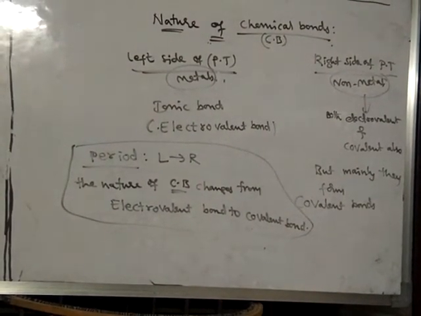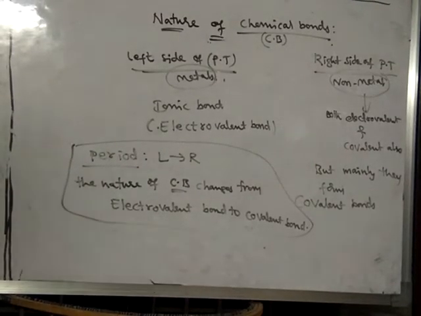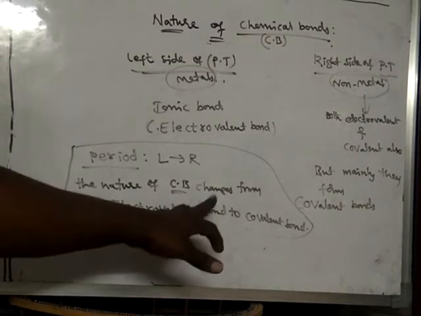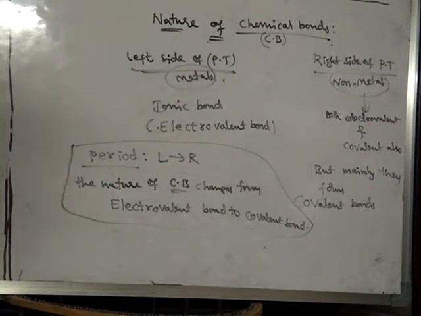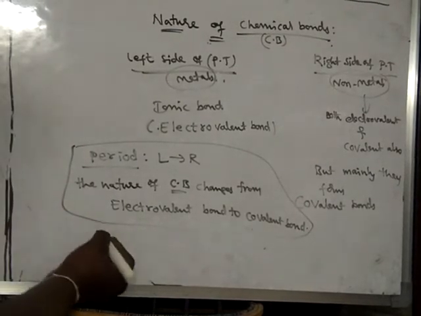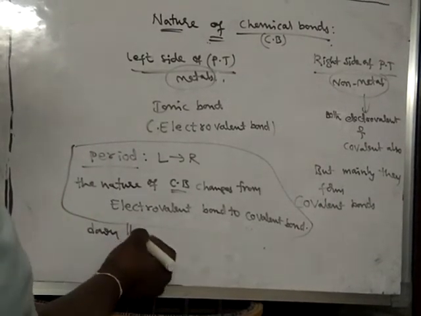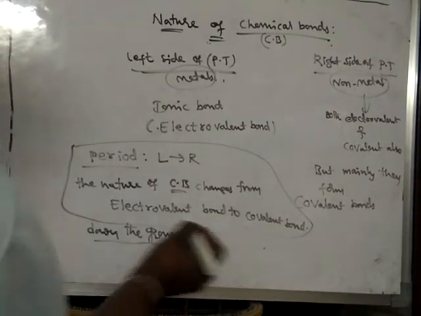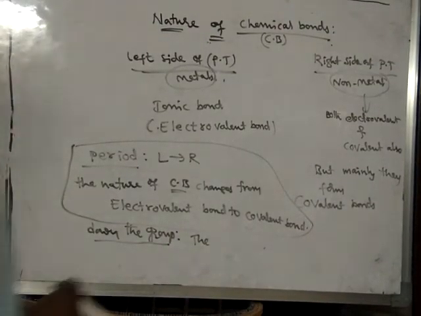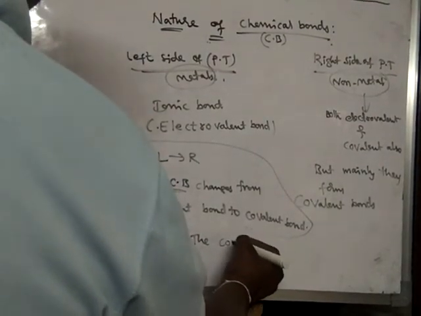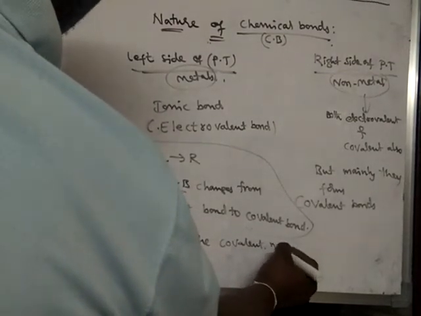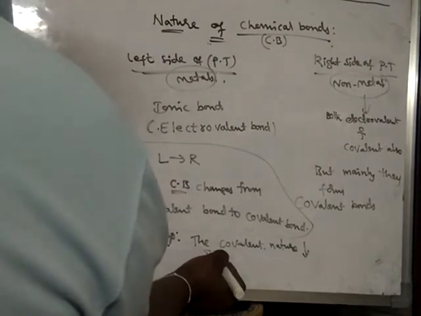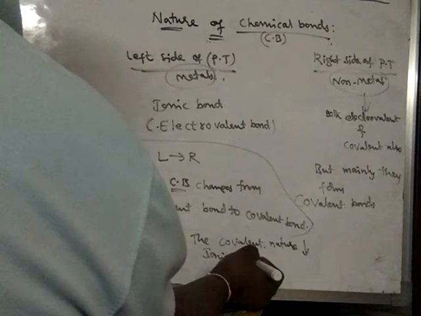In a period, the nature of chemical bonding changes from electrovalent to covalent bond. But down the group, generally the covalent nature decreases and ionic nature increases.